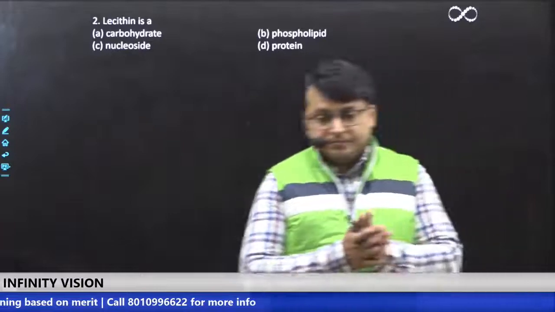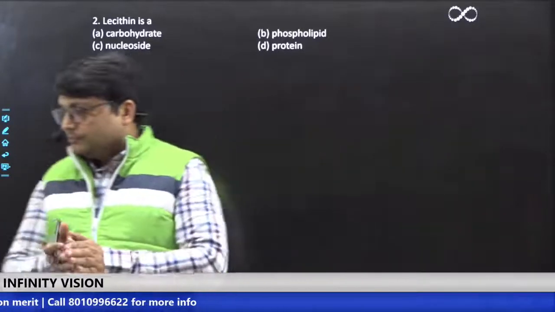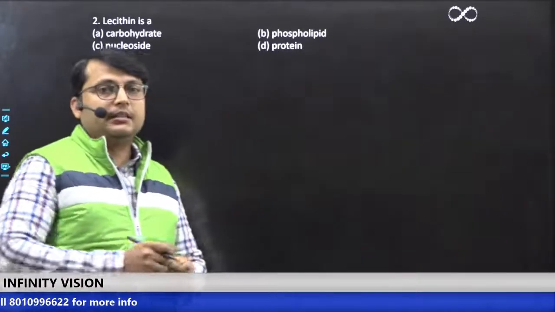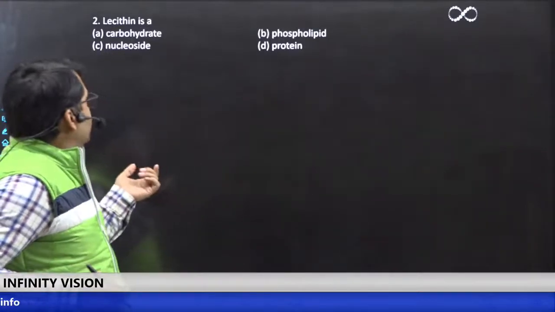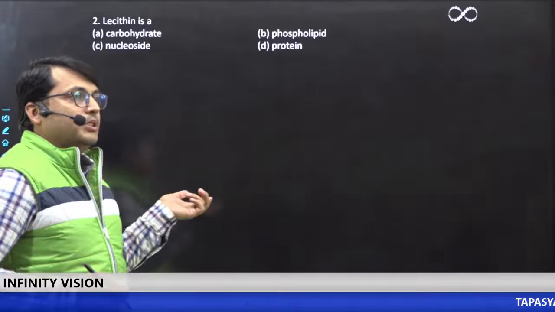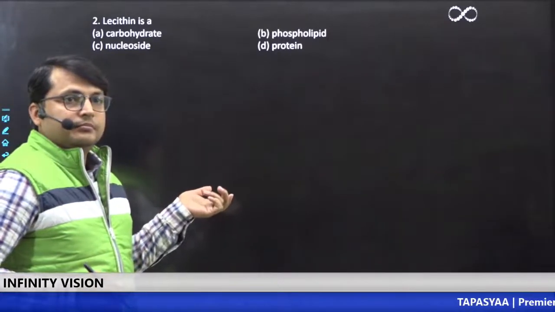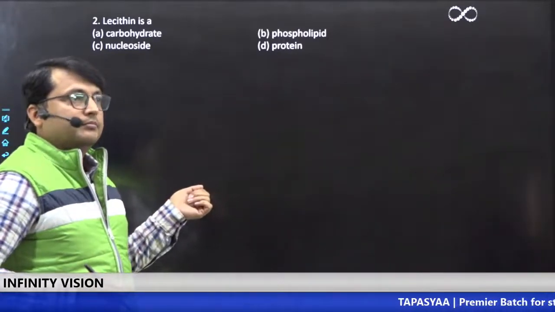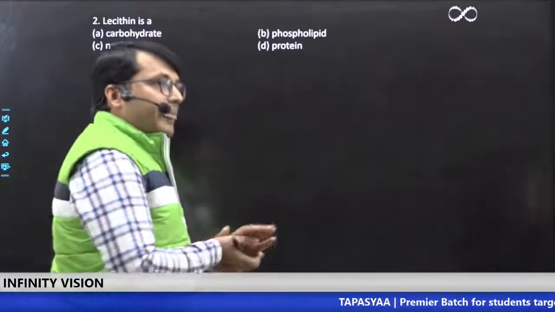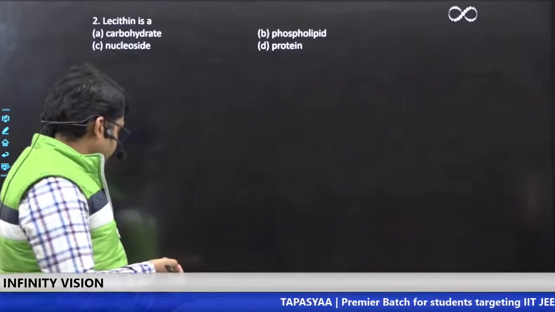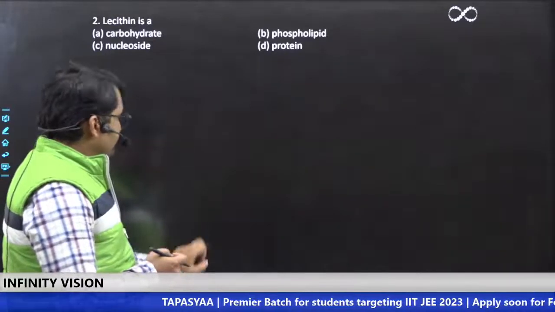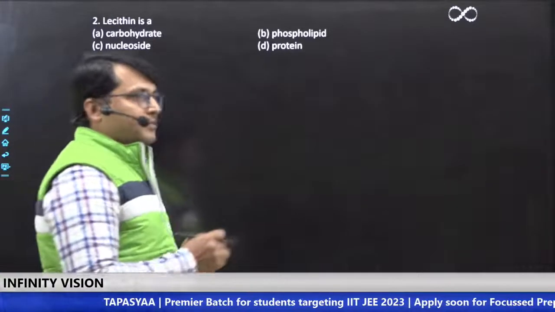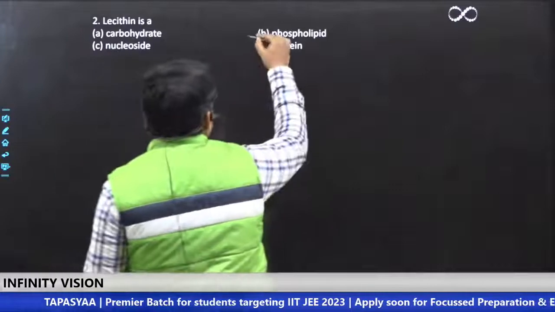What about others? What is lecithin? Is it a carbohydrate, a phospholipid, a nucleoside, or a protein? Akhil is saying phospholipid, and that is the correct option here.